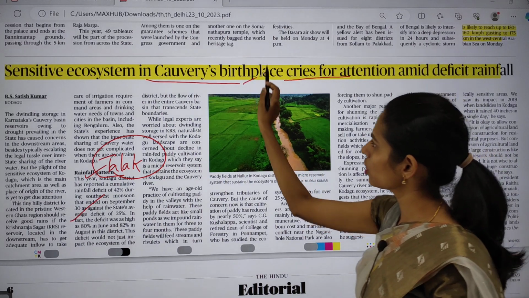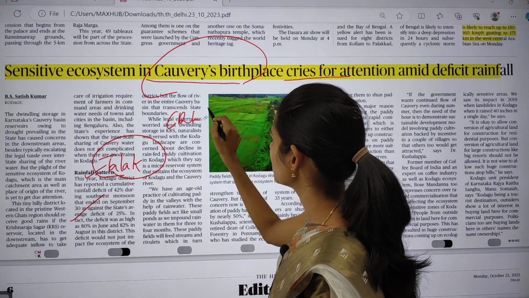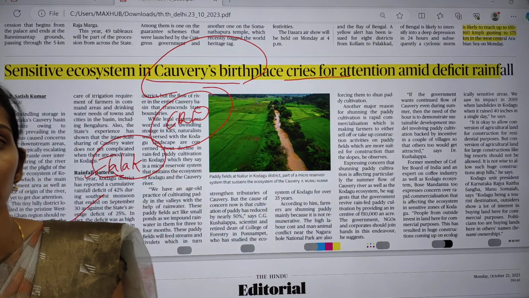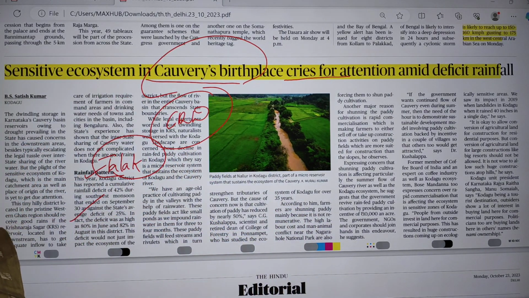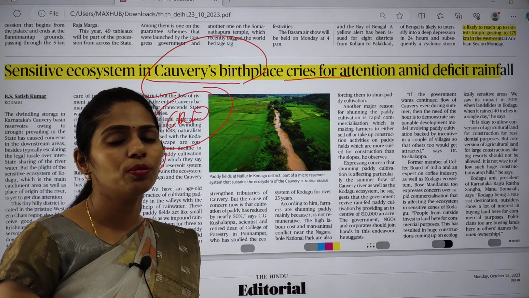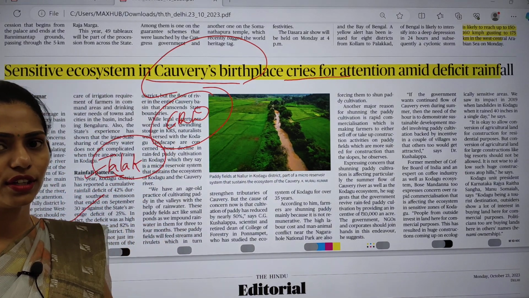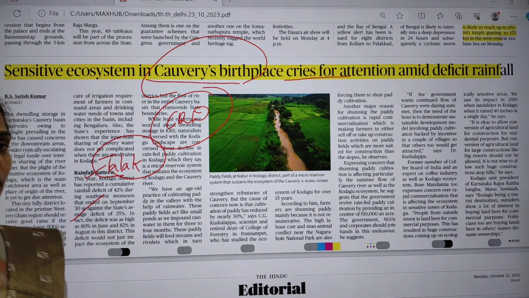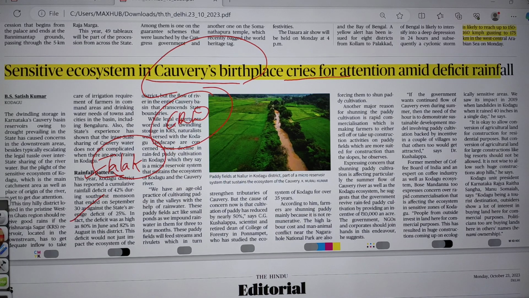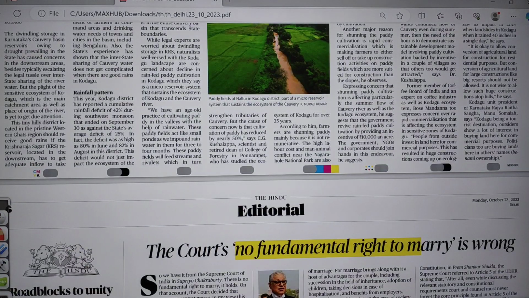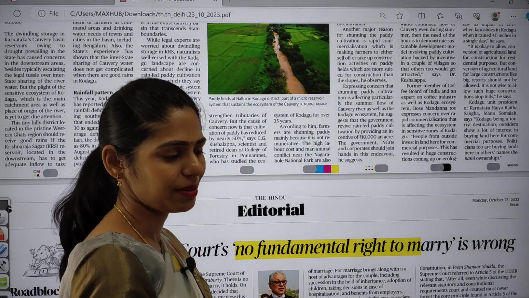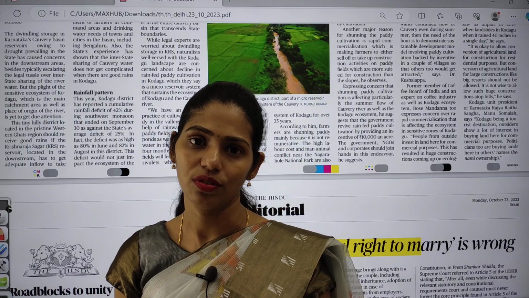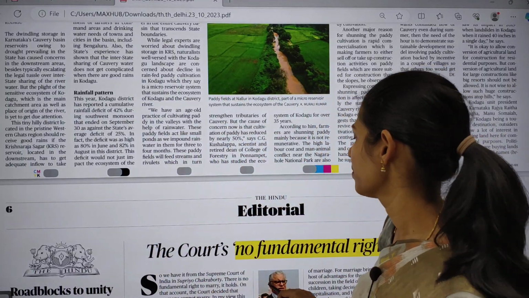And here we can connect this topic with the Kaveri river dispute as well. Recently the Supreme Court said that Karnataka state needs to release 3000 cusecs of water to Tamil Nadu. If there is no proper water supply, then how can the state of Karnataka release the water to Tamil Nadu? We have to think in this dimension as well. And here you have to connect with climate change too. Because of climate change, we can now see the impact even in the place of origin of the Kaveri. So there is less rainfall.